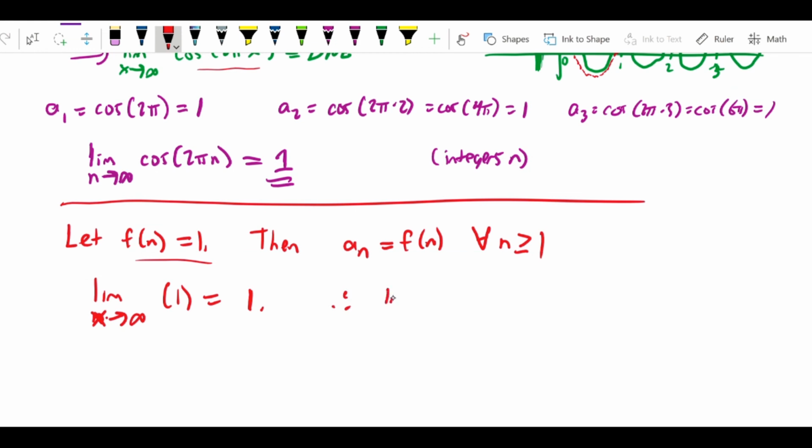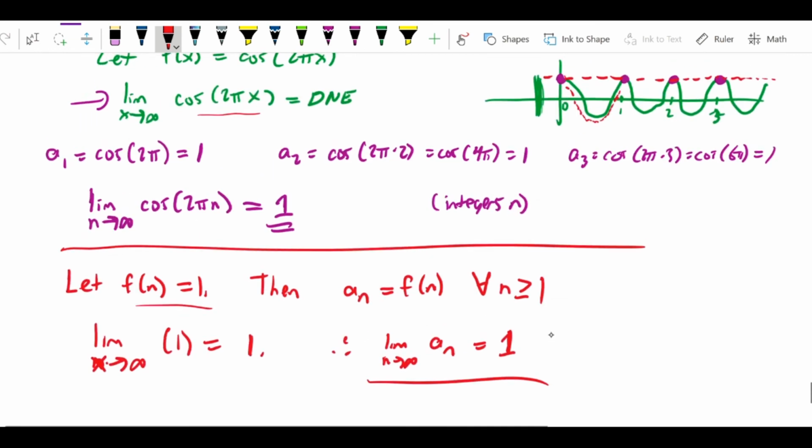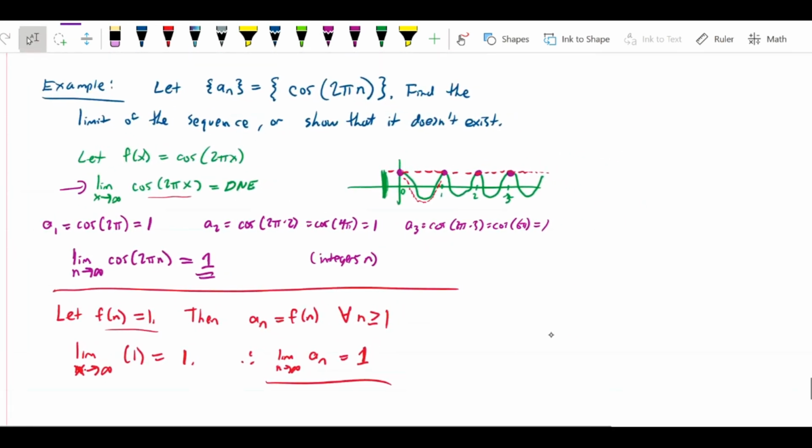Therefore, the limit as n approaches infinity of an is also equal to 1. So this is an example where you have to be careful with the true meaning of the theorem, and where you do get a different answer as to the limit of cosine 2 pi n, where n is an integer, versus cosine 2 pi x, where x can be any real number.